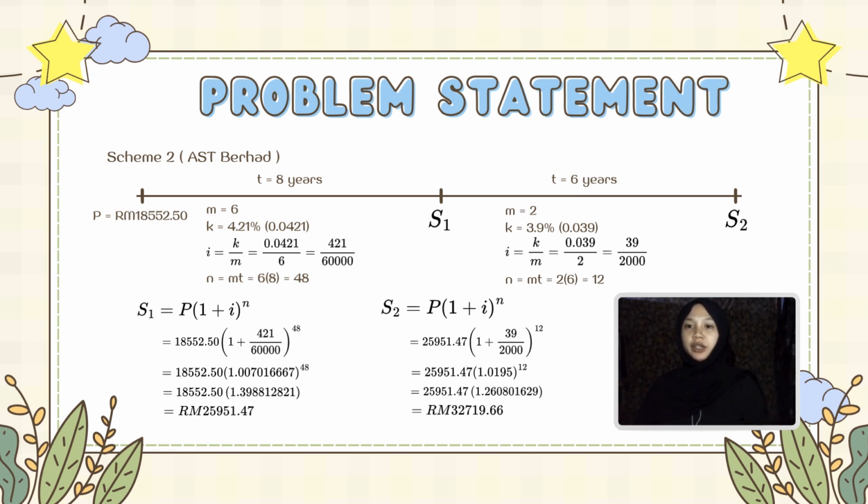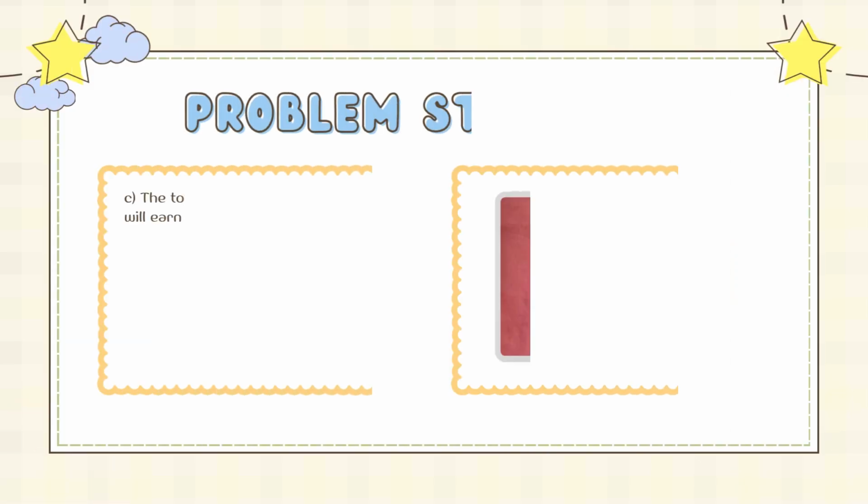That's 2 times per year. Using the same formula, i is 0.039 divided by 2, and n is 2 times 6, which is 12. After calculation, the final amount at the end of 14 years for Scheme 2 is 32,719 ringgit and 66 cents.